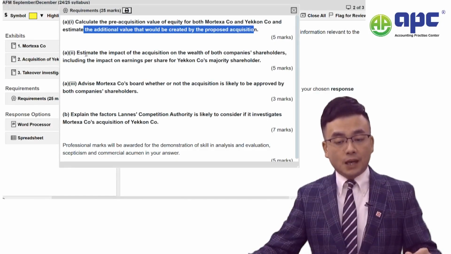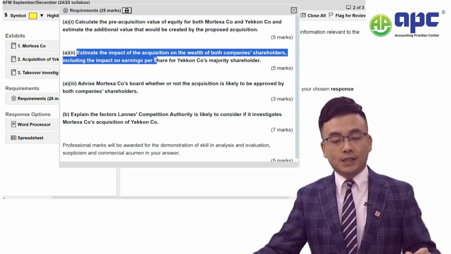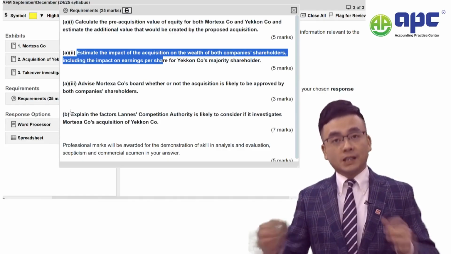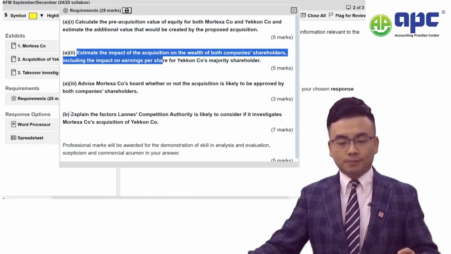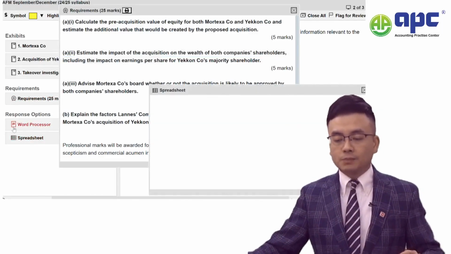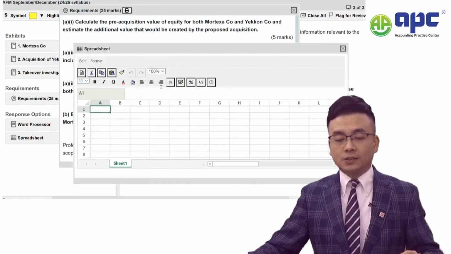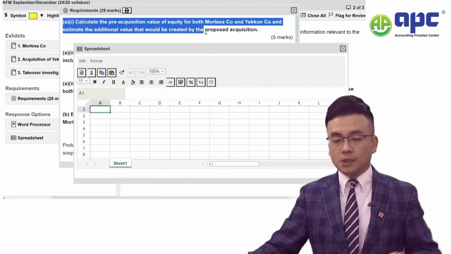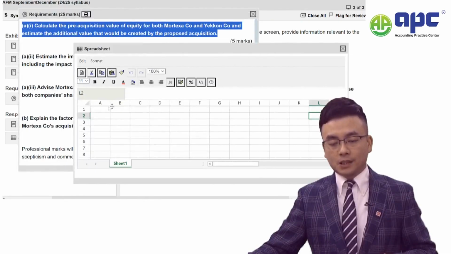Now, number 2 is to estimate the impact of the acquisition on the wealth of both shareholders and the impact on the EPS. Before we dip into Part A2 and Part B related to the comments part, let's deal with the calculation part. Open up the spreadsheet and tell the examining team that I know the requirement, which means the requirement 1, I just copy and paste them there as a starting point.